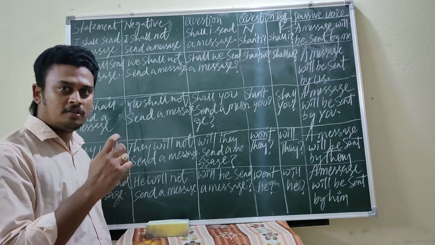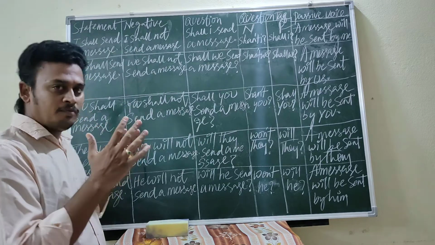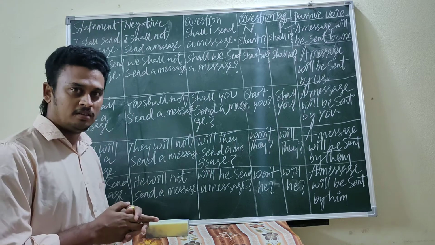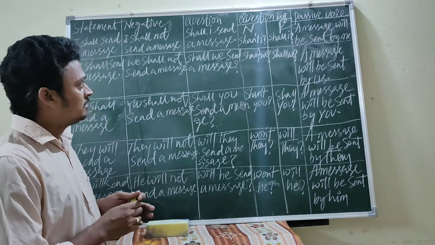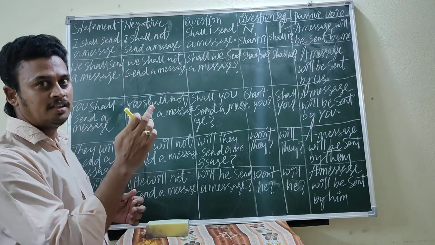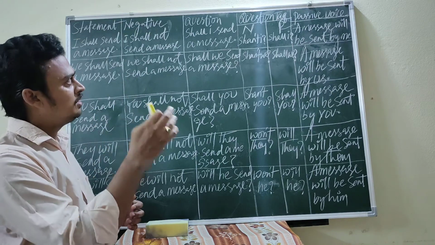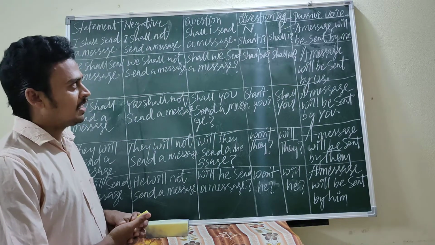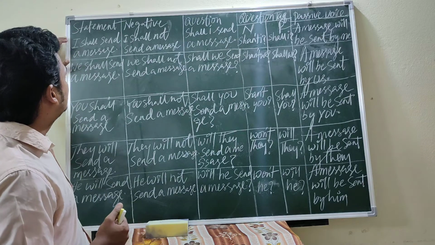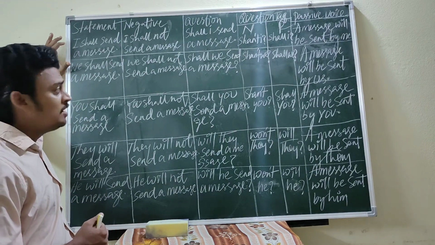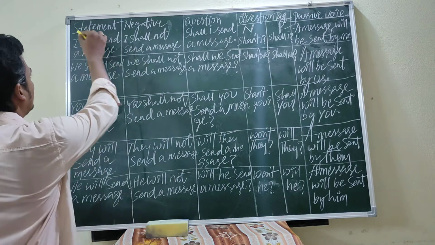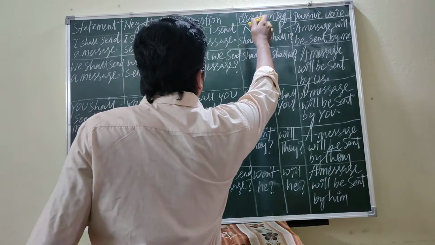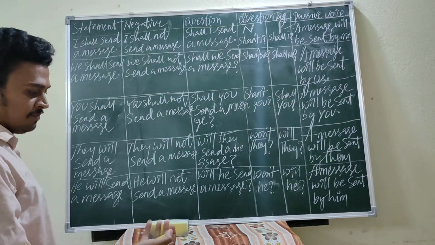In this class, I would like to tell you a number of important points, especially this grammar topic. In the last class we learnt simple past tense, how the sentence can be converted into different types of simple past tenses. In this class, we discuss simple future tense. Are you ready, students? Simple future tense sentences can be formed in different types.